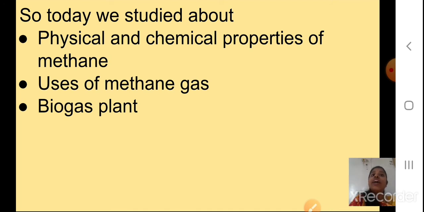Then we have seen the uses of methane gas. It is used in industries, in the production of different types of chemicals. The carbon dioxide produced by the combustion of methane is also less, so we can use it for cooking. And we saw the biogas plant, the two stages in the production of the gas: the formation of organic acids, and then that organic acid is converted to methane gas.